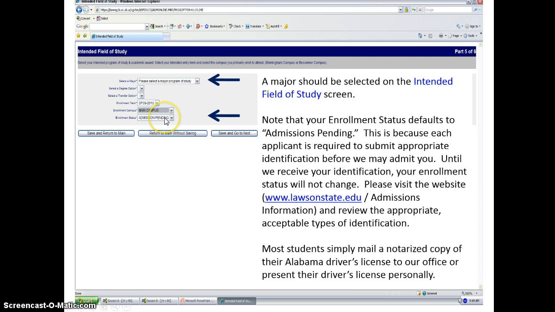Your enrollment status will default to admission pending. This is because you're required by state board policy to submit a form or forms of identification before we may admit you to the college. You can visit the website under the admissions information area to review the acceptable types of identifications. Most students simply mail a notarized copy of their Alabama driver's license to our office, or they present the driver's license information personally at one of our office locations.